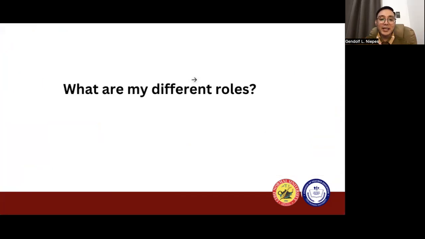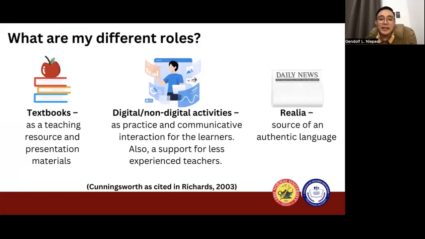Now, finally, we would like to answer the third question. What are the different roles of instructional materials? In a generic manner, one of the roles of instructional materials, let's put that in textbooks. Textbooks are teaching resources, and at the same time they also become presentation materials for our teachers and students. So the role of the textbook is to give resources for our teachers and at the same time to present concepts and ideas in language learning.